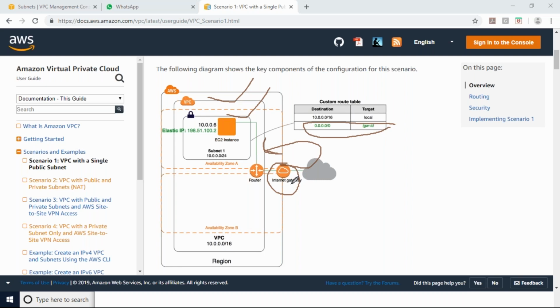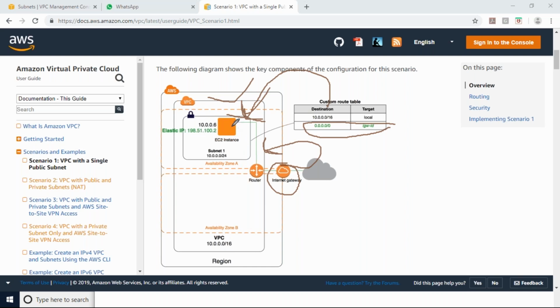Internet gateway means the internet gateway will provide internet access to my servers. Okay, that internet gateway ID I will mention in my route table. Then this route table I will attach to my subnet. So if I do this configuration, then it will become the public subnet.